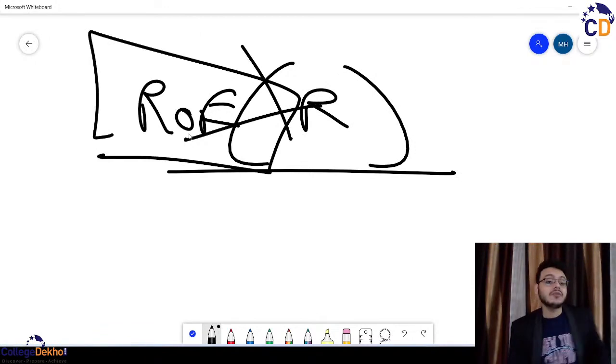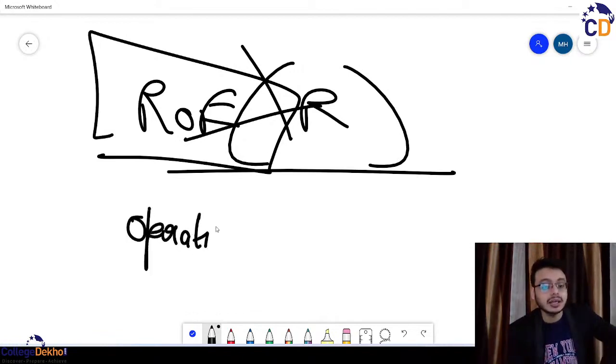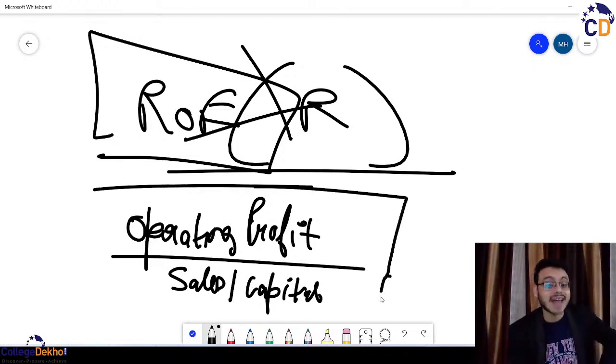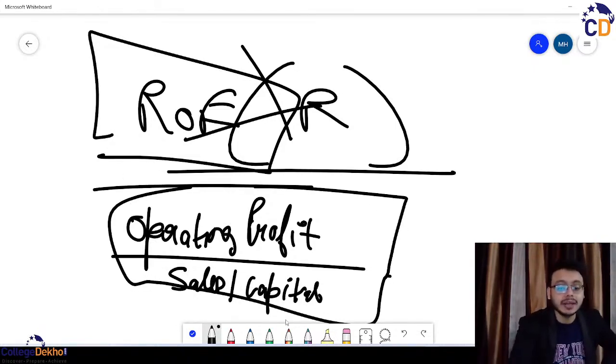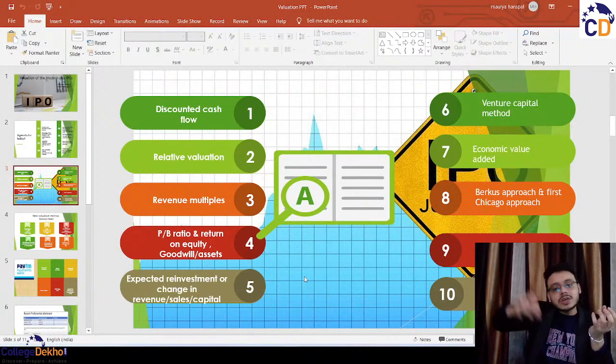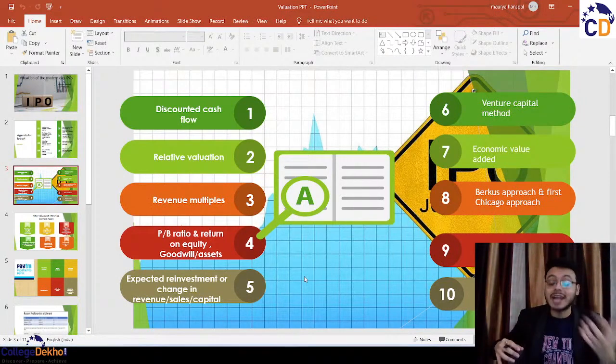But one formula was suggested by Aswath Damodaran in his book on investment banking. He's a great teacher, a professor, and a guide in terms of investment banking. He said to use a formula that is basically operating profit divided by your sales to capital ratio. So this ratio can be used for loss-making companies as suggested by him. He basically meant how much sales these loss-making companies are able to produce per dollar of capital that is invested into them. So that measure can be a good measure.